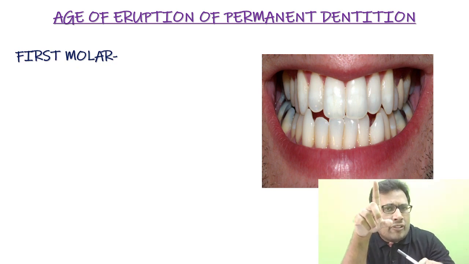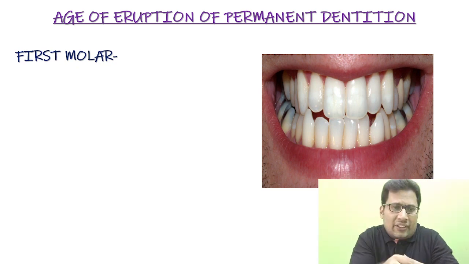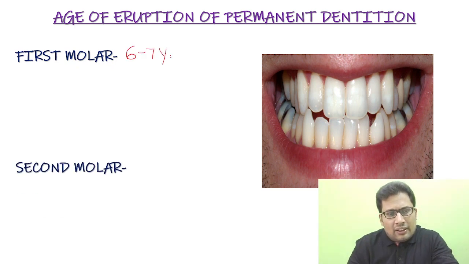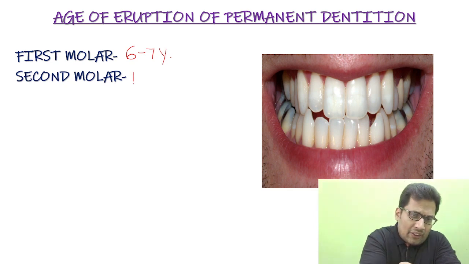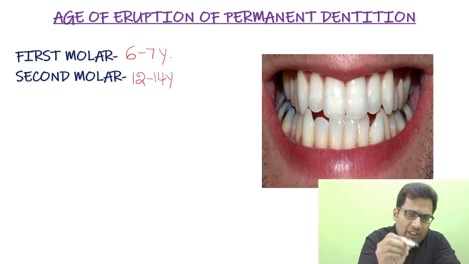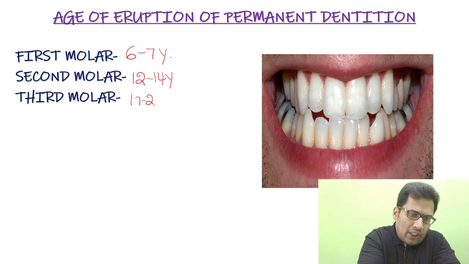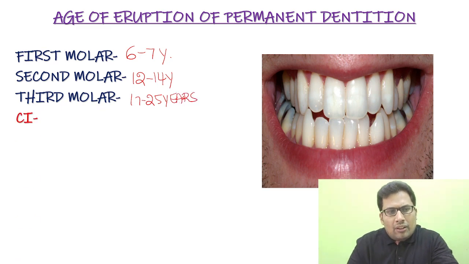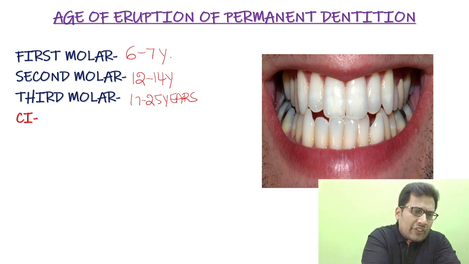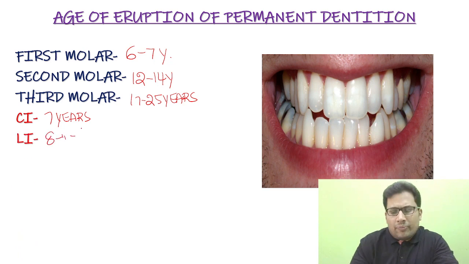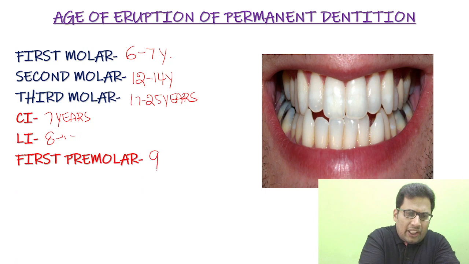First molar, remember, is the first to erupt, at 6 years. You can say 6 to 7 years. Next, second molar, around 12 years, 12 to 14 years. We discussed this many times in our classes. Third molar, 17 to 25 years. Central incisor, 7 years. Lateral incisor, around 8 years. First premolar, 9 years.